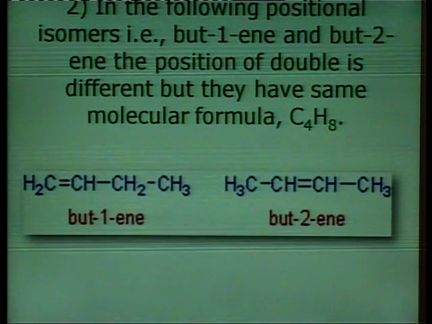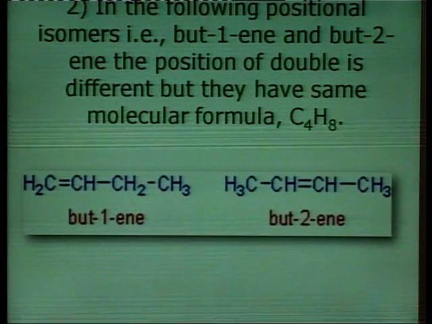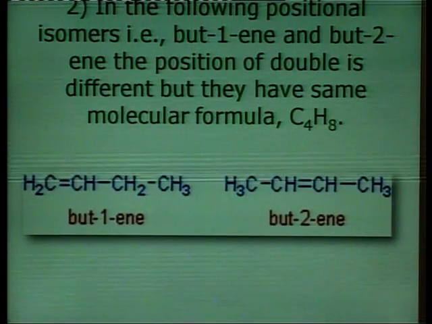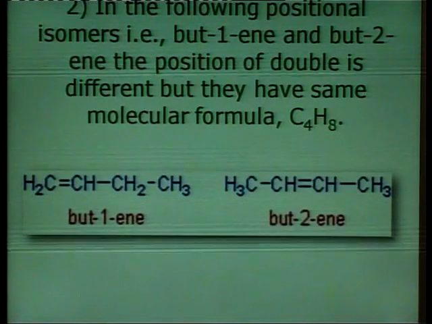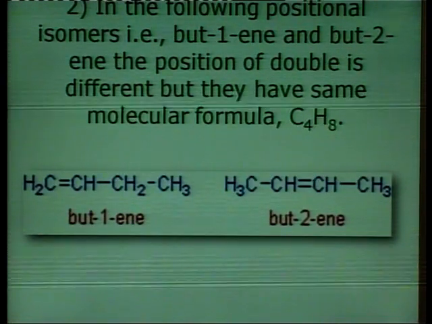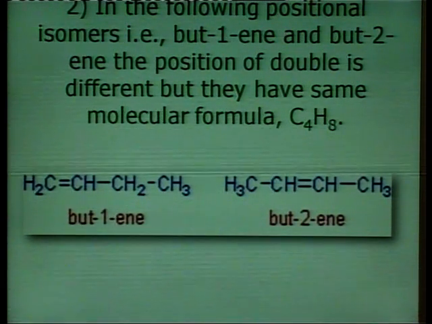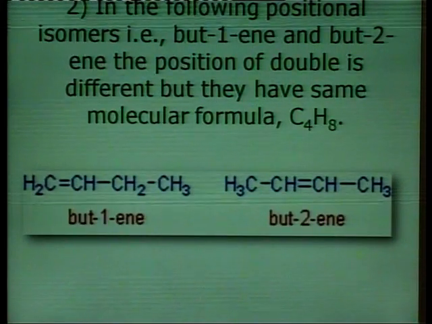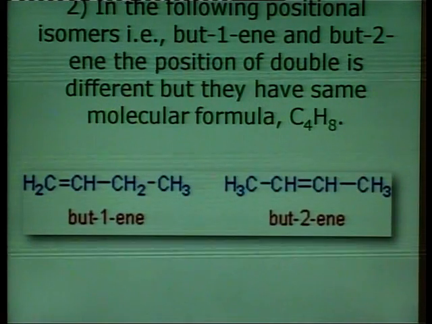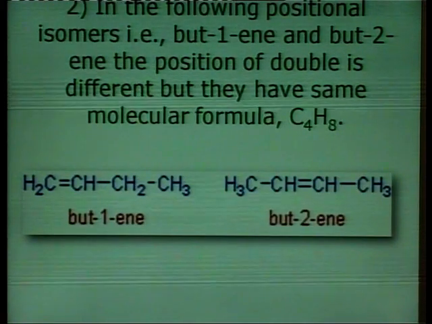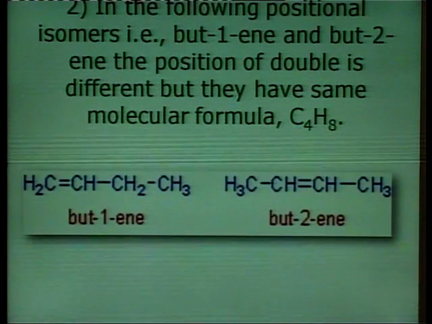One is known as 1-butene and the other is 2-butene, and it is due to the position of the double bond being different in both compounds. Both compounds have the same molecular formula and similar chemical properties, but sometimes slightly different physical properties. This is an example of positional isomerism.